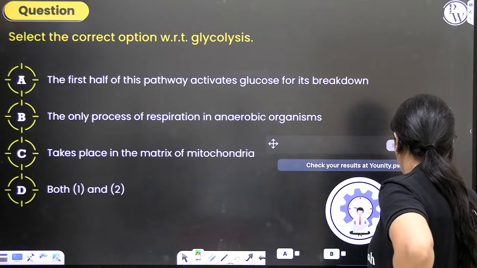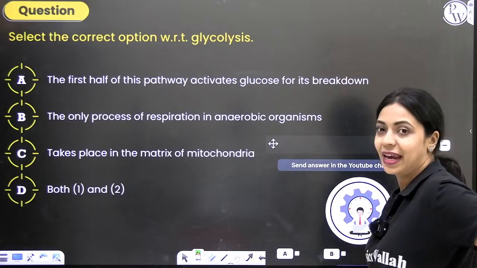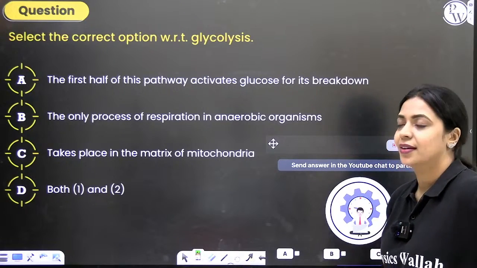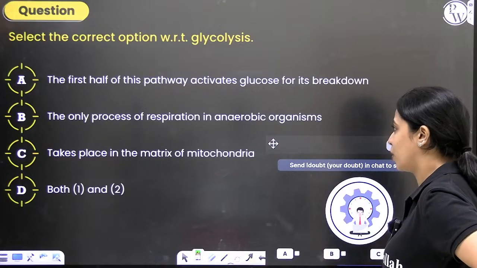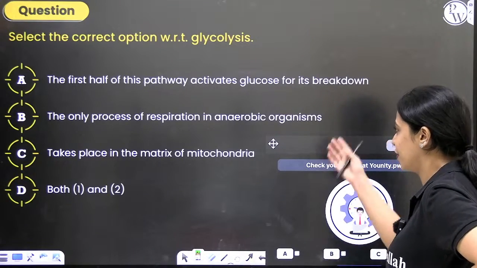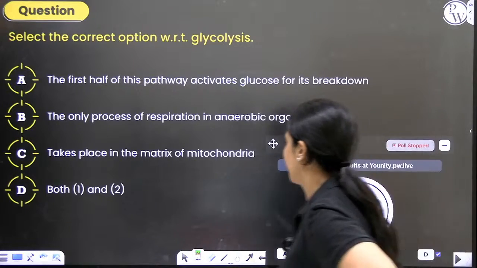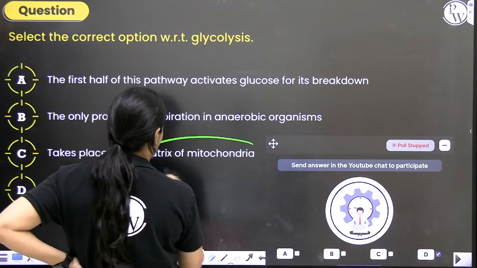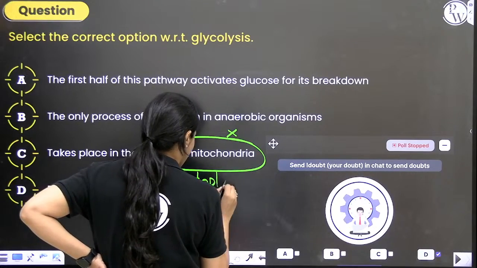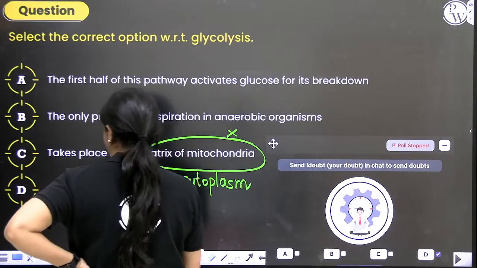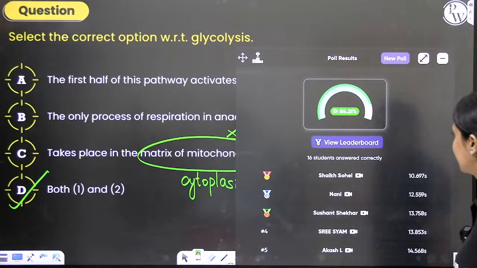Yes, the first half is the activation phase, as it's also called, where ATP gets used up. Option B, it's the only process of respiration in anaerobic organisms. That is also correct. I had in fact written the exact same statement from NCERT on this slide. It takes place in the matrix of mitochondria. No, it does not take place in the matrix of mitochondria. It takes place in the cytoplasm. Both 1 and 2 are correct. So the correct answer to this question is option D.